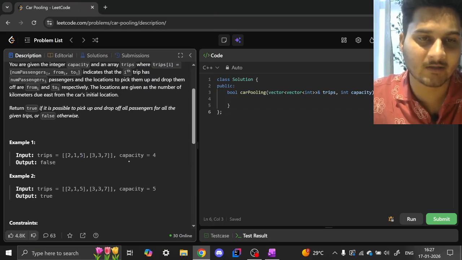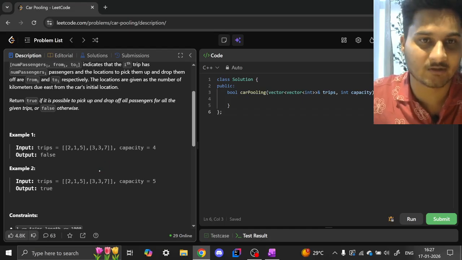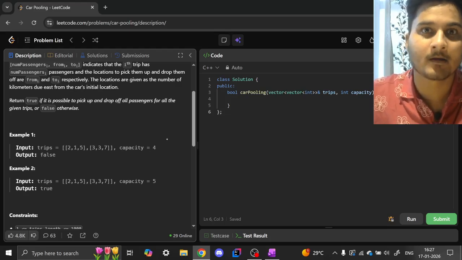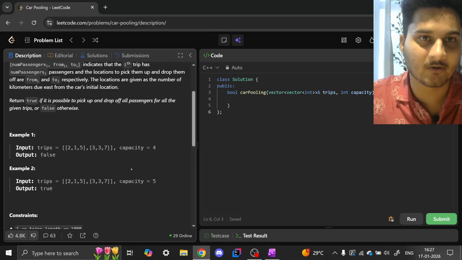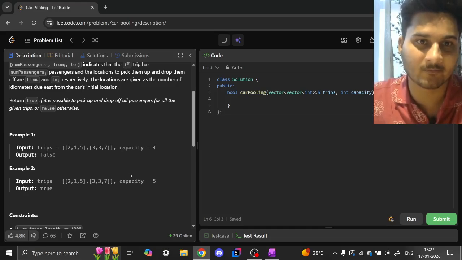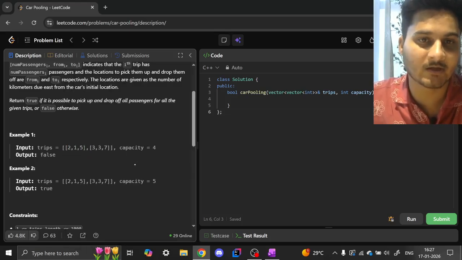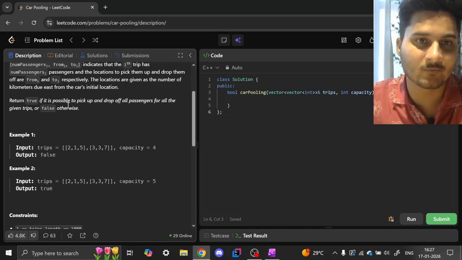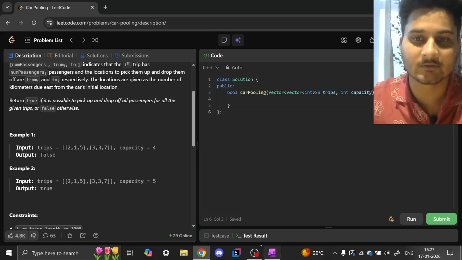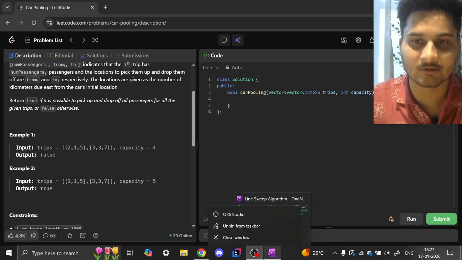So basically you are given an array in which you have these three pieces of information. The timestamp at which your customer or a person is entering your cab, the pickup time, the timestamp at which your customer is dropping off from the cab, and how many customers are entering at that given timestamp. So these three values are given to us, and we have to find whether it is possible to pick up and drop off all the passengers for all the given trips, right? So now let's try and decode this problem.